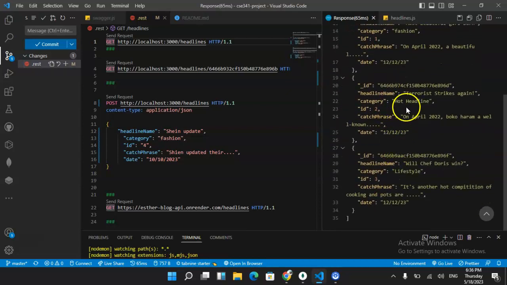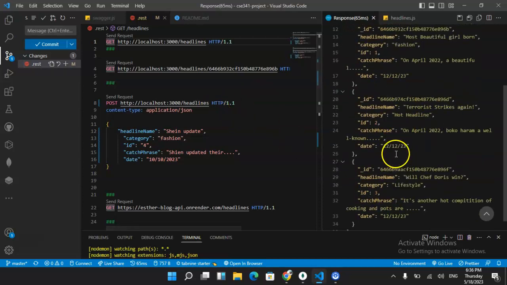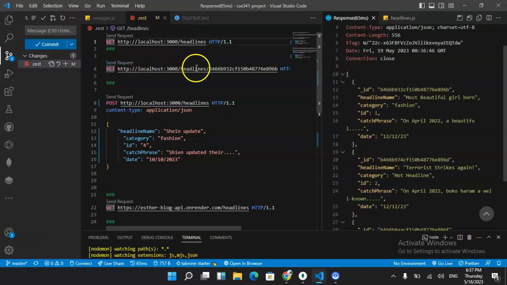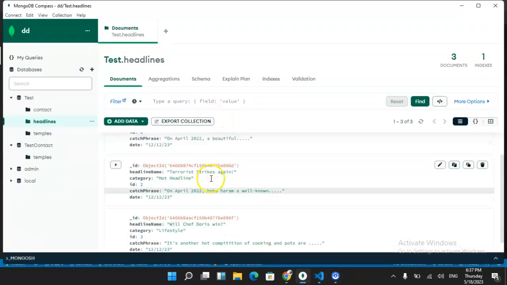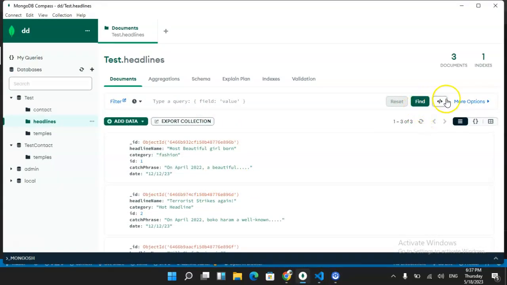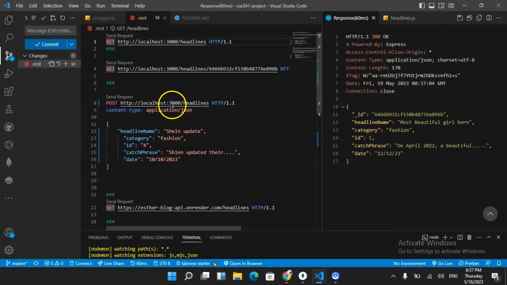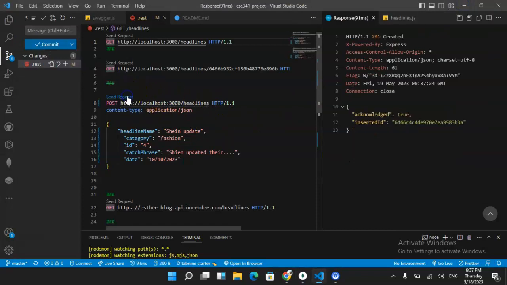So this is it getting all the headlines. I have three headlines available right now. So I'm going to get by ID. This is localhost and it's working fine. And I'm also going to send something. So it doesn't look like I pushed it already. So I'm just going to refresh this one more time. Yep, still three. So I'm going to send this, send request, true, and it has been created.